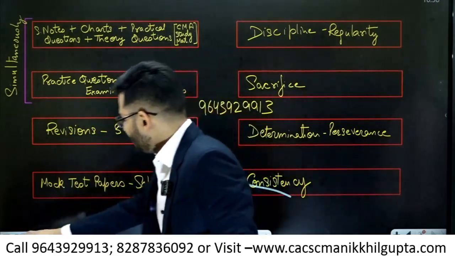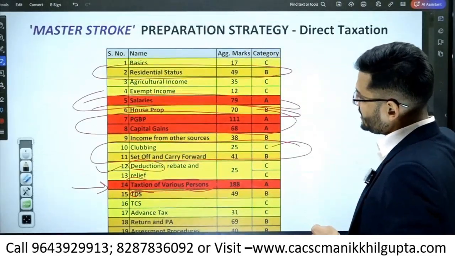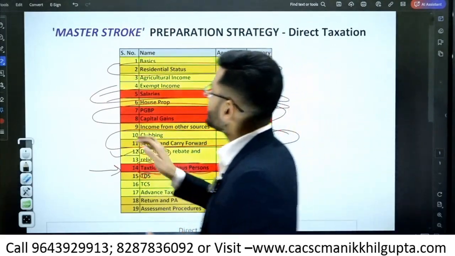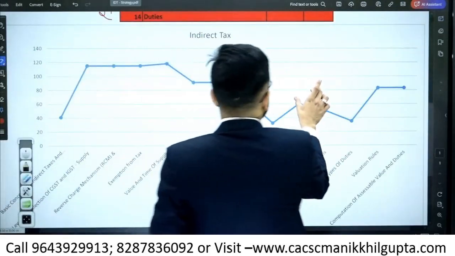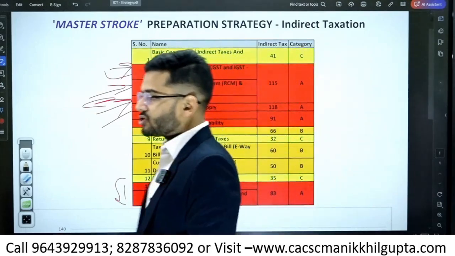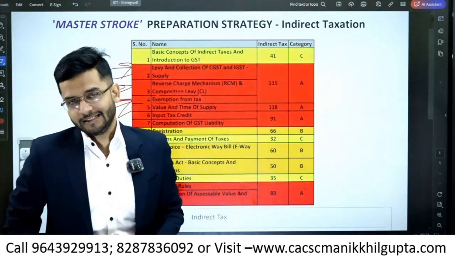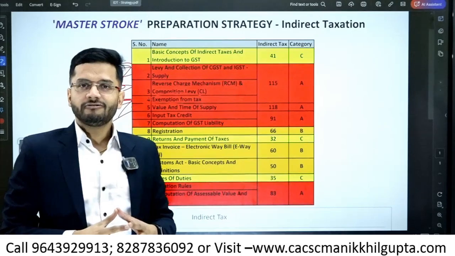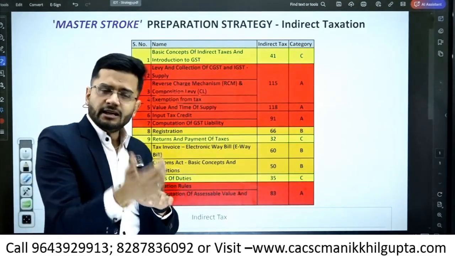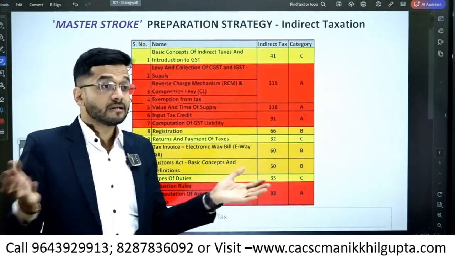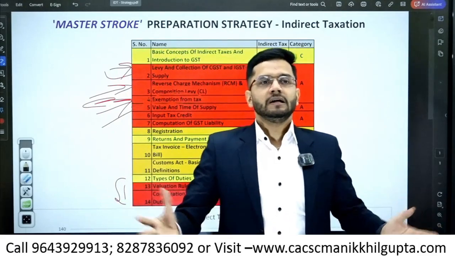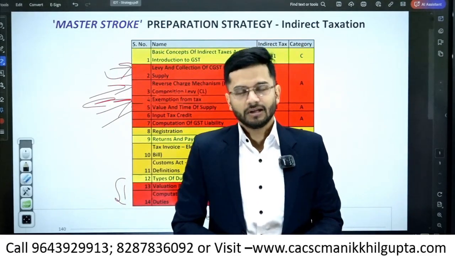So yes, these are my analysis. I'll show you the analysis once again, the ABC analysis. If you want to take a screenshot, you can take a screenshot of the ABC analysis. This is for direct taxation, and this is for indirect taxation. Please do this ABC analysis yourself also using scanner and study accordingly. I'm very, very sure if you follow this strategy of picking up the important chapters first, completing them, and then giving a little bit less time to the unimportant chapters, this will save your time and also give you a smart study approach for direct and indirect taxation, because the course content is absolutely huge.